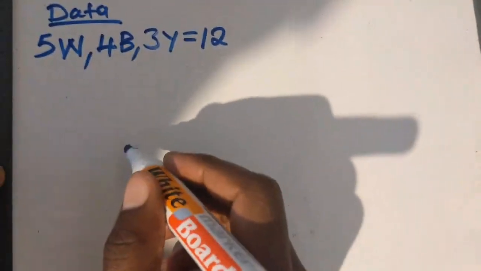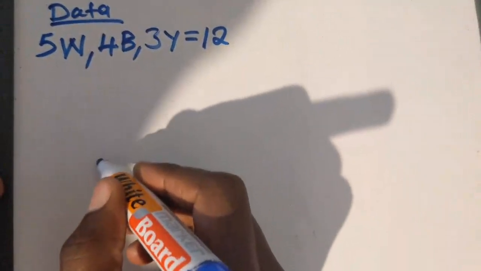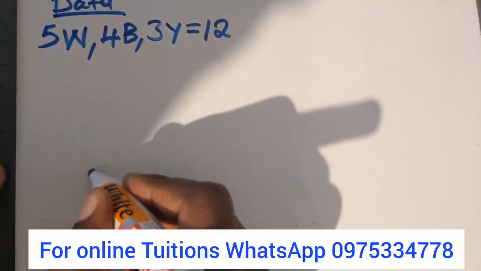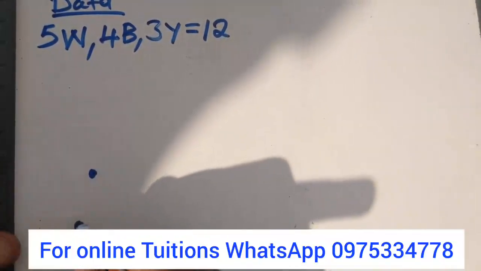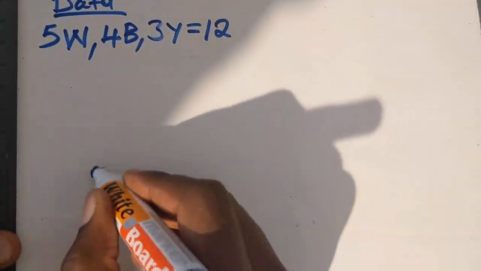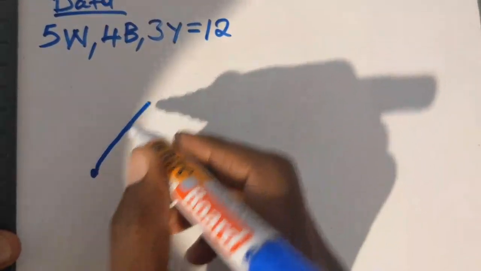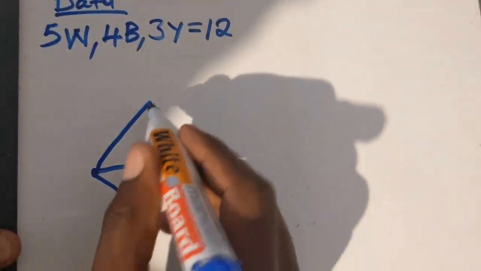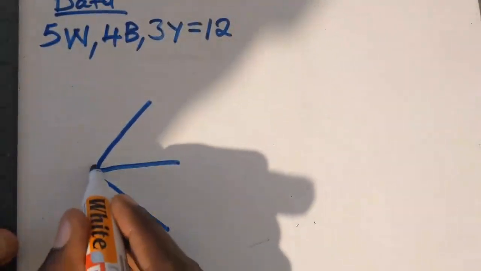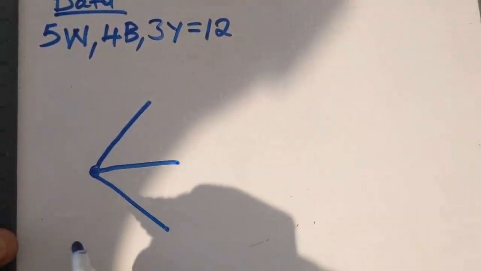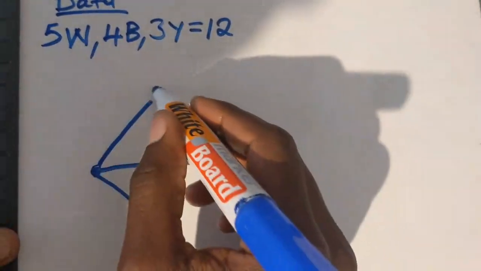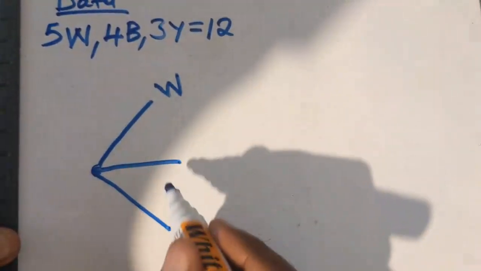Yeah. So I'll just do this. This is where this point is. Okay, so we have that. We also have that, like that. We also have that. Okay. So there are 3. That is why I've done this. There are 3. So there is white. There is white. Okay. So this one, there is white.